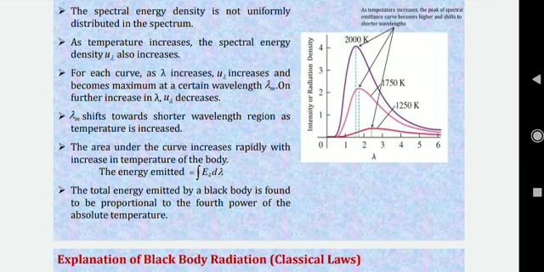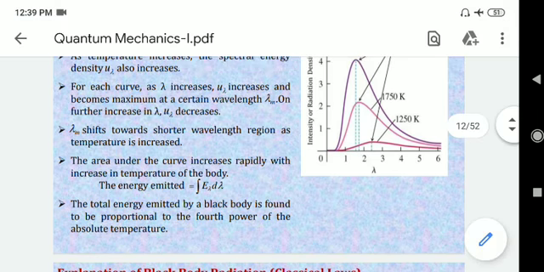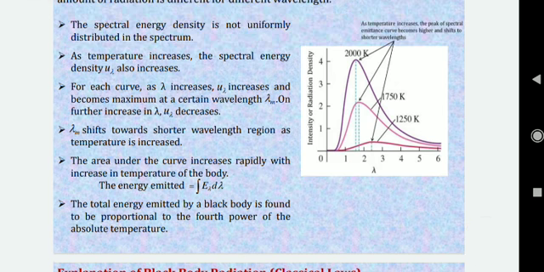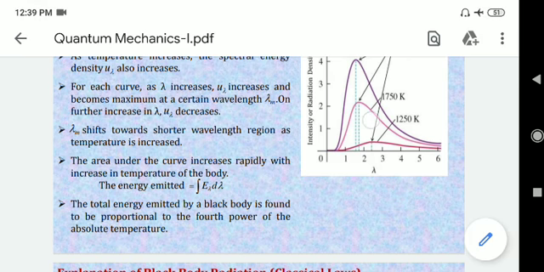The area under the curve increases rapidly with increase in the temperature of the body. Okay, the energy emitted is given by the integration of E of lambda d lambda. So if you want to find the area under the curve, it will be given by this formula, integration of E of lambda d lambda. And you can easily see, as you increase the temperature, the area under the curve also increases.